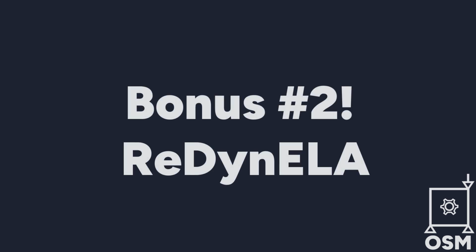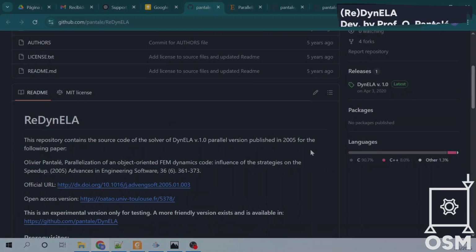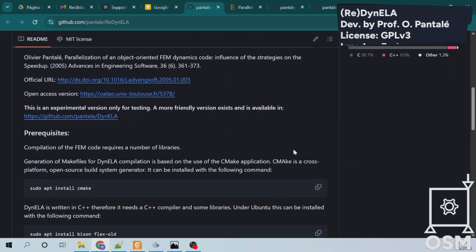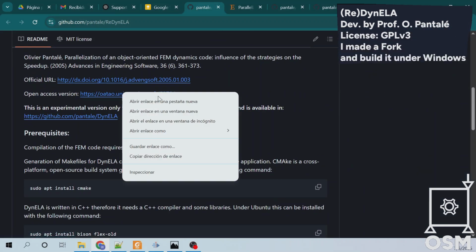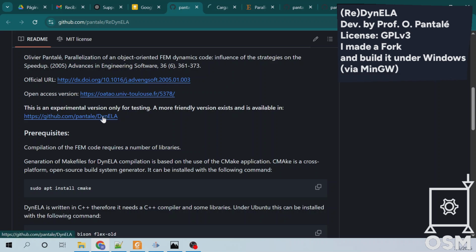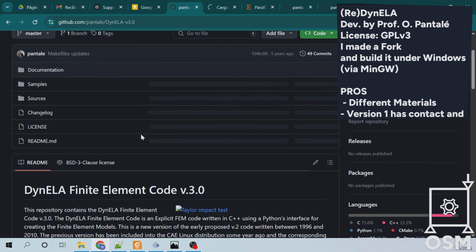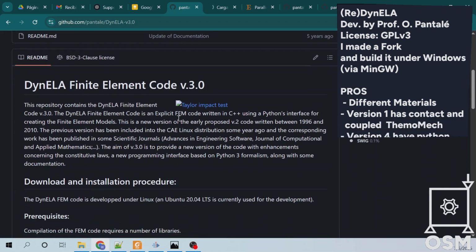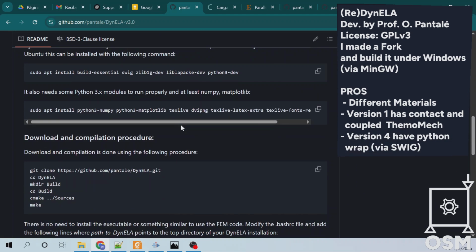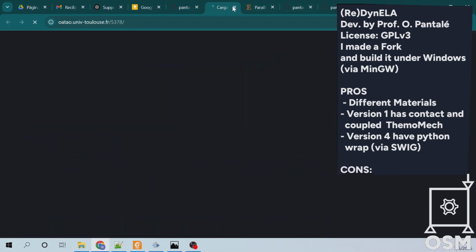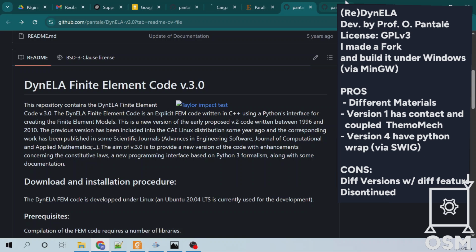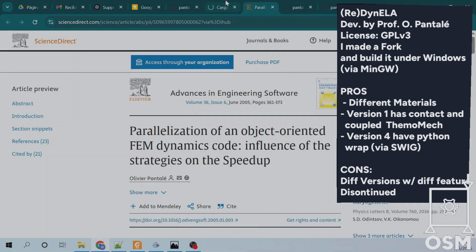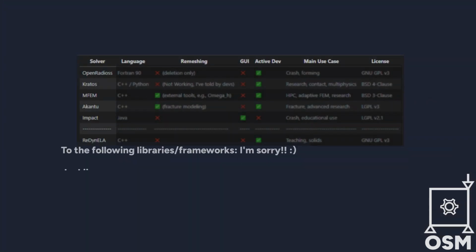Redyn ELA is a lightweight, explicit FEM solver written in C++ for solid mechanics. It is great for academic use, teaching and testing custom material models. There is no graphical user interface, but the source is clean and well documented. Perfect for learning how explicit FEM works under the hood. If you're a student or researcher who wants to build or modify your own FEM solver, Redyn ELA is a great starting point. I hope you enjoyed this quick overview of 5 FEM solvers.